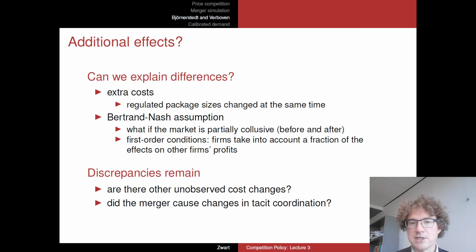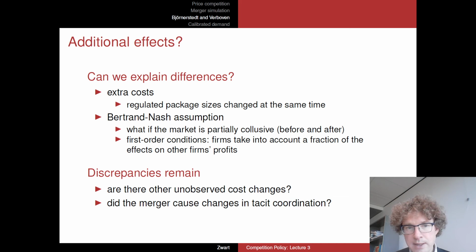They were made smaller, actually, for those products, and that might have increased costs for packaging in particular by some amount. So they tried to estimate in this paper what this potential cost effect might be, and whether that might explain another part of the price changes that we observe in practice. It turned out that a little bit of that might be explained, but certainly not the whole difference between observed and predicted price changes.